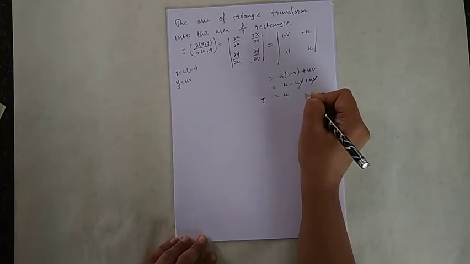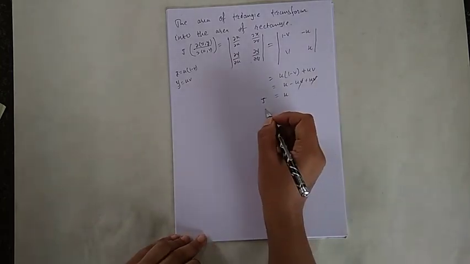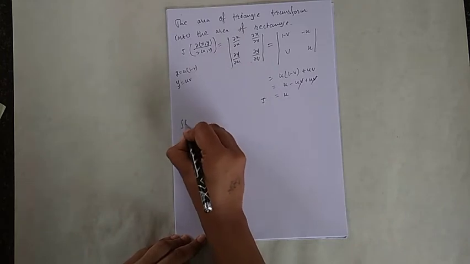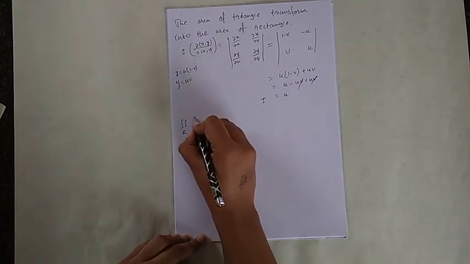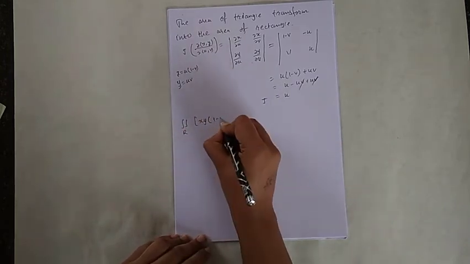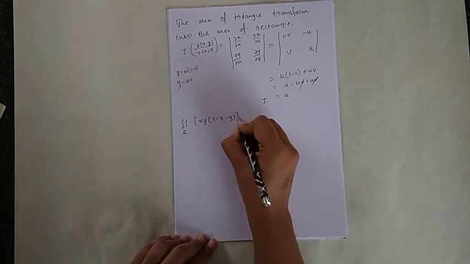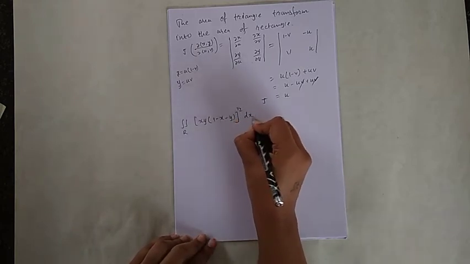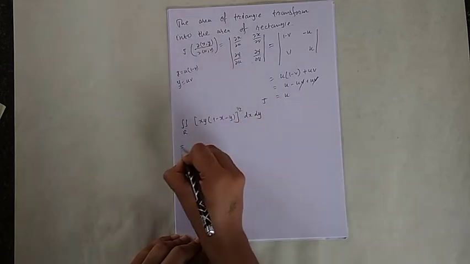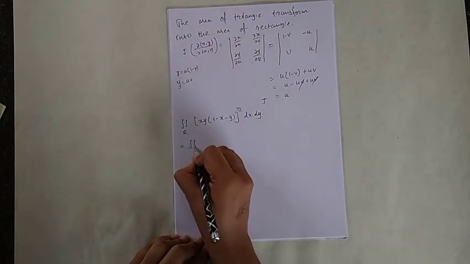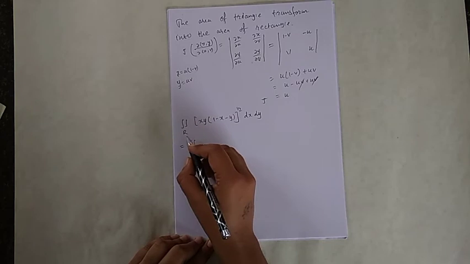So now we are going to integrate. The double integration over R of the function xy into (1 minus x minus y) to the power 1/2 dx dy will convert into the transformed region.